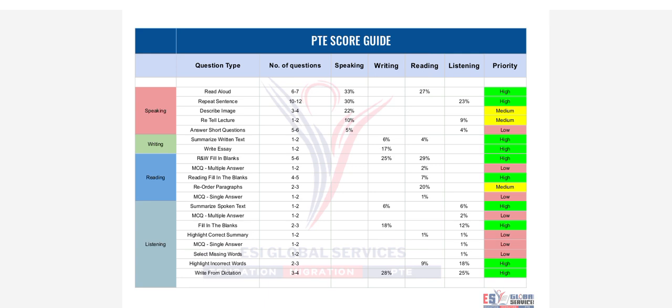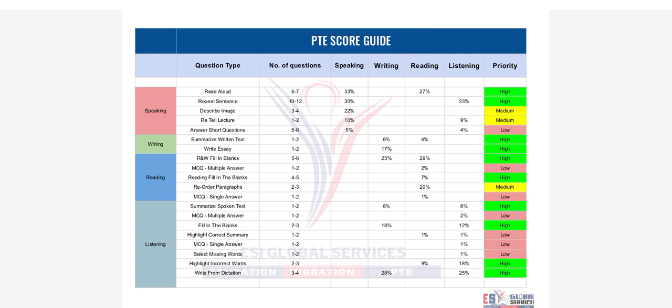The fourth question in reading is reorder paragraphs. There are 2 to 3 questions and 20% marks distributed in reading. And the last question is the MCQ single answer. There are 1 to 2 questions and 1% marks distributed in reading, so it is not important.